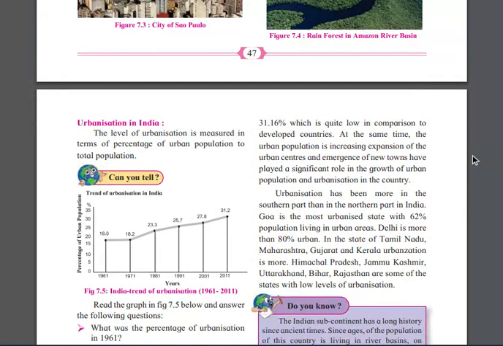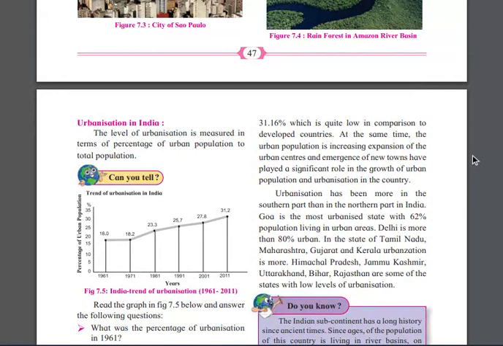Goa is the most urbanized state, with 62% of the population living in urban areas. Goa is more urbanized in India specifically. 62% of people are living in urban areas. Delhi is more than 80% urban. If I talk about Delhi, it is 80%, right?